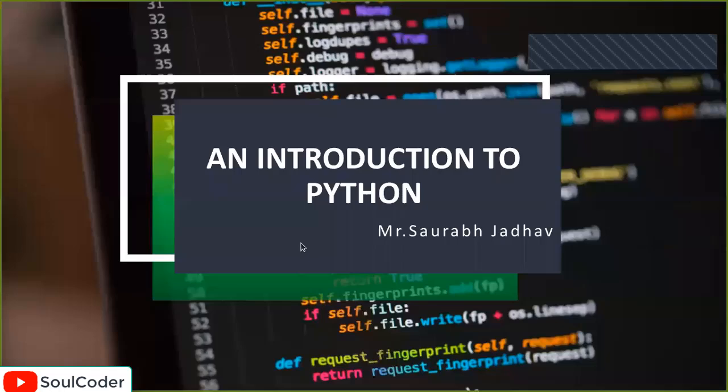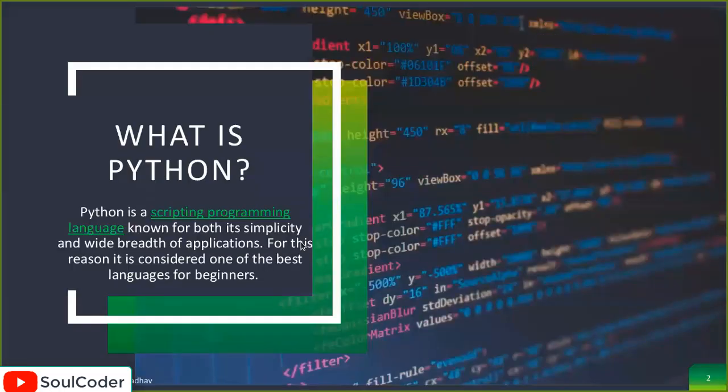So what is Python? Python is a scripting language known for both its simplicity and wide variety of applications. For this reason, it is considered one of the best languages for beginners. People who are already used to programming languages like C and Java should know how complicated it is to program even a simple application, like a calculator, or if you want to automate something. The main reason Python was developed was to simplify everything.